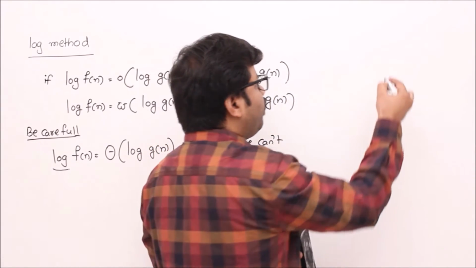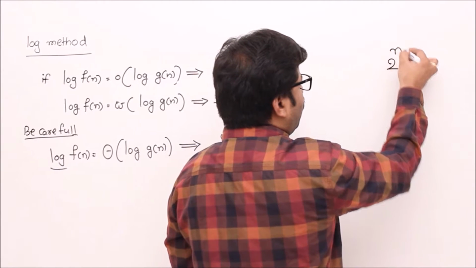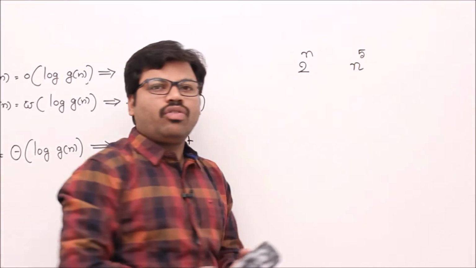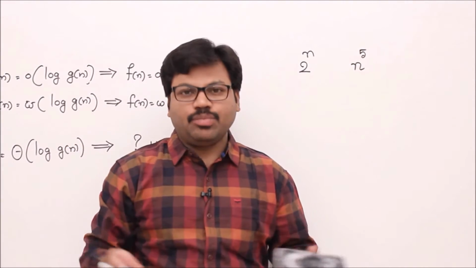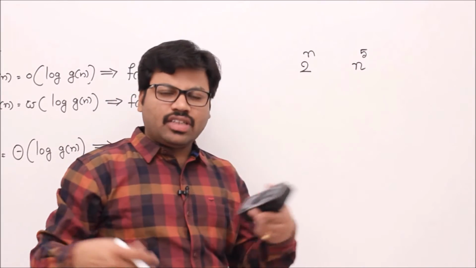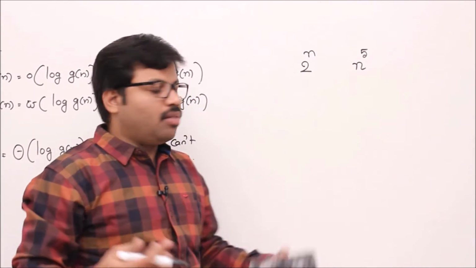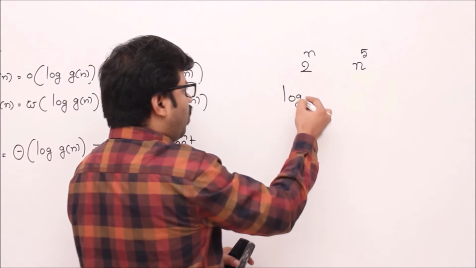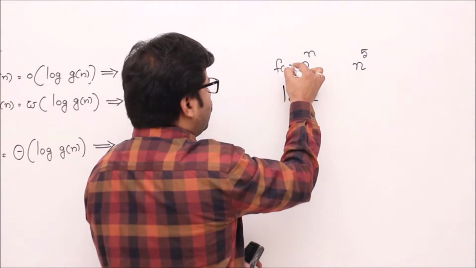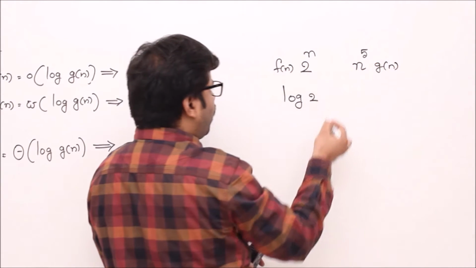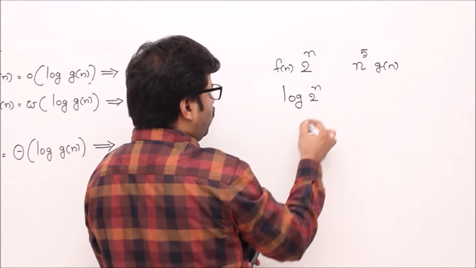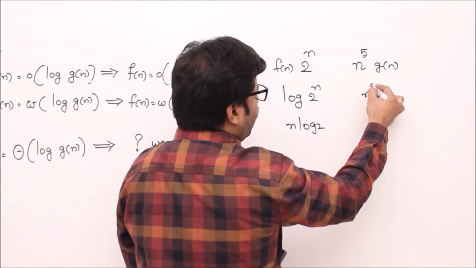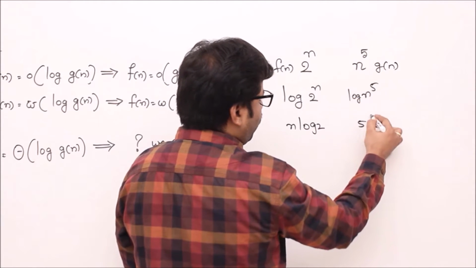Example: I have 2 to the power of n and n to the power of 5. I want to know which one is smaller and which one is bigger asymptotically. Of course I have other methods, which we already know, but still we try this log method. Let's say 2 to the power n is f of n and n to the power 5 is g of n. After applying log, log f of n becomes log 2 power n, which is nothing but n log 2. Applying log here, it becomes log n power 5, which is nothing but 5 log n.